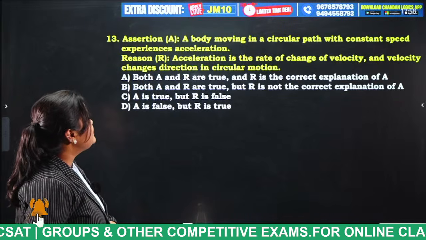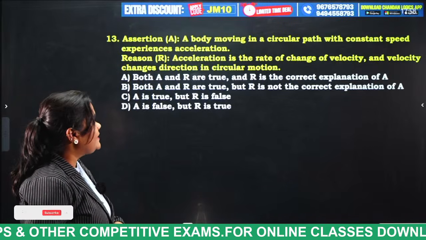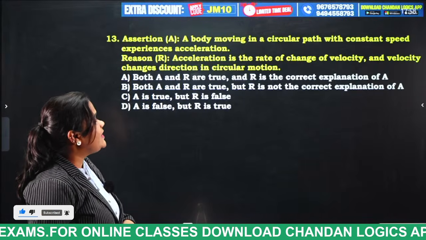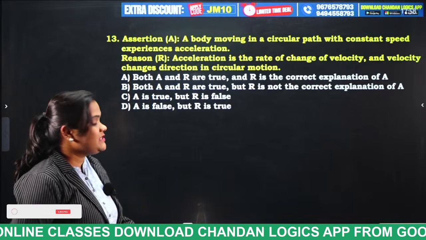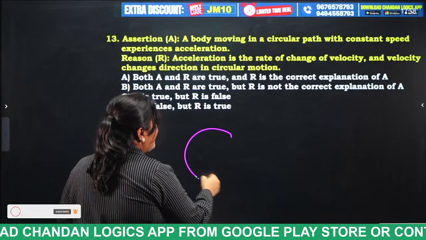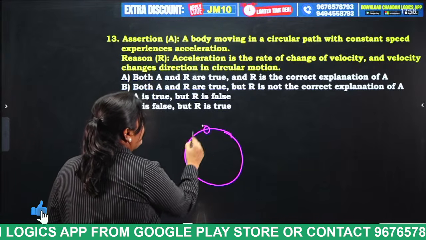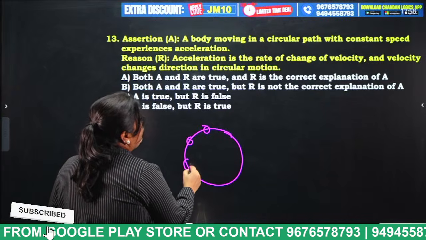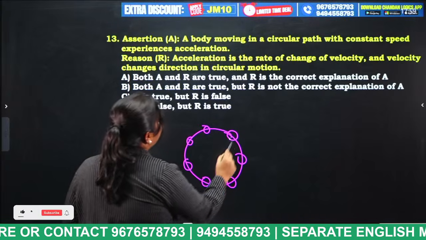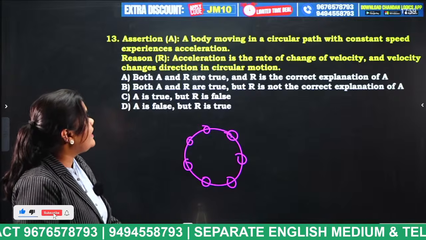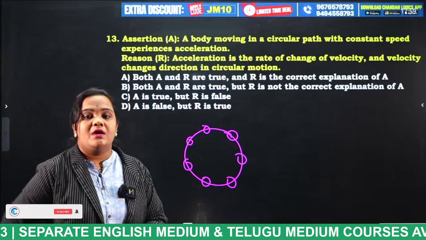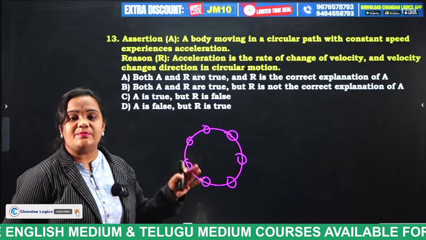Next question. Assertion: A body moving in a circular path with a constant speed experiences acceleration. Reason: Acceleration is the rate of change of velocity, and velocity changes direction in circular motion. So what it is saying is a body is moving in a circular path with a constant speed. There is no change in speed. So does a body moving in a circular path with constant speed experience acceleration?